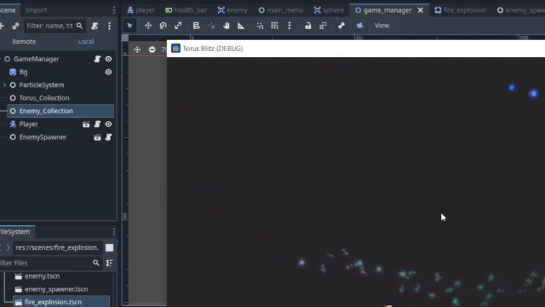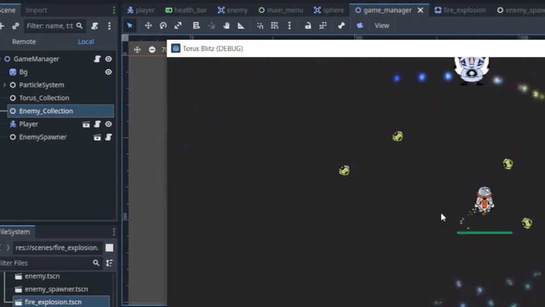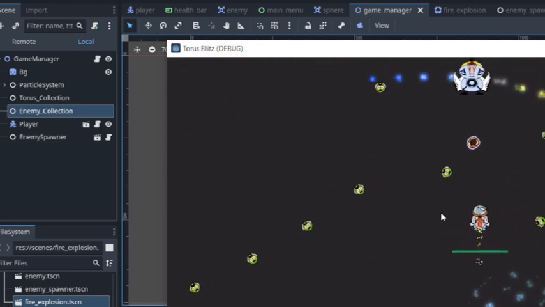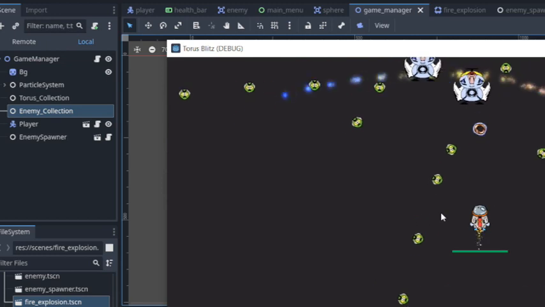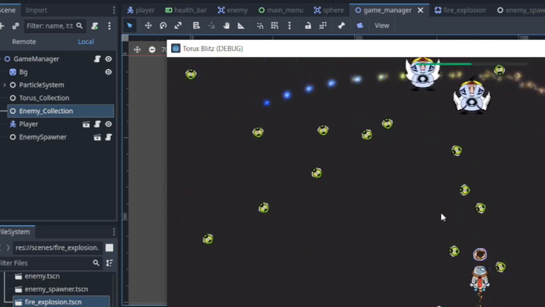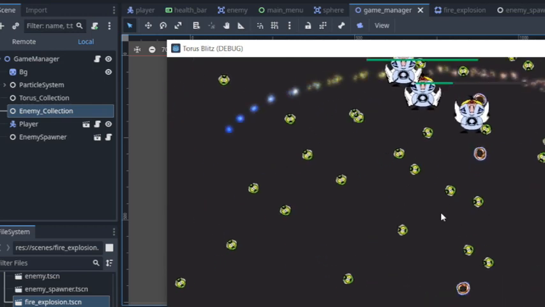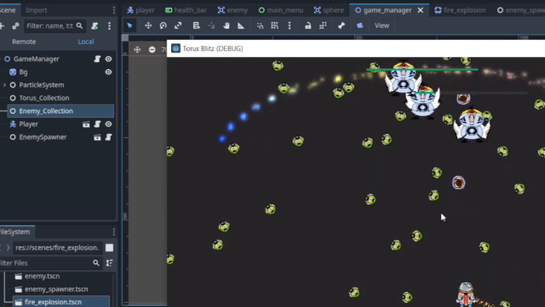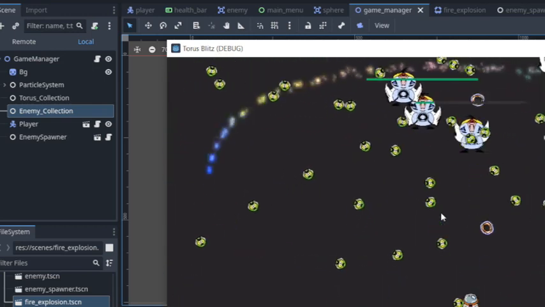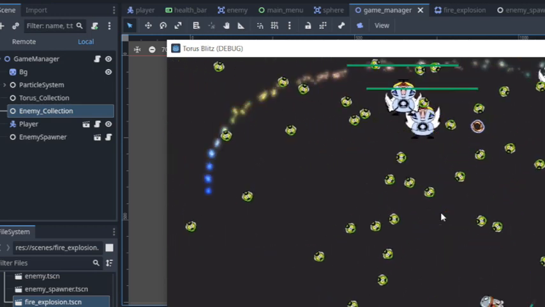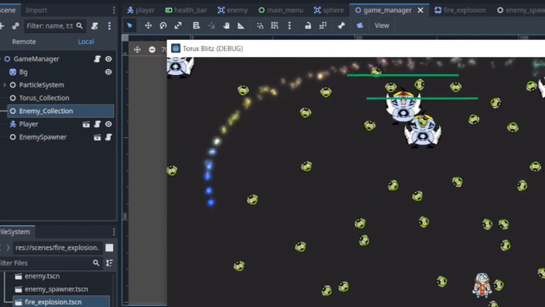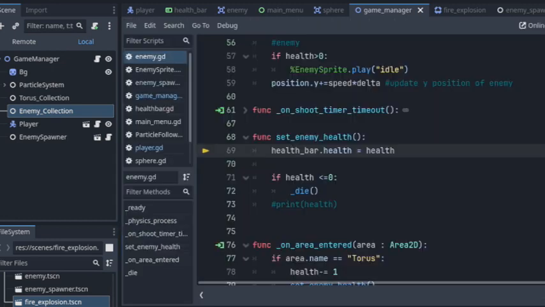Alright, the enemies will spawn from above. Here we go. I'm just gonna spam my attack here, all the while dodging these bullets. Kind of hard to keep track of, not gonna lie. And there you have it. The enemy exploded. Yahoo!